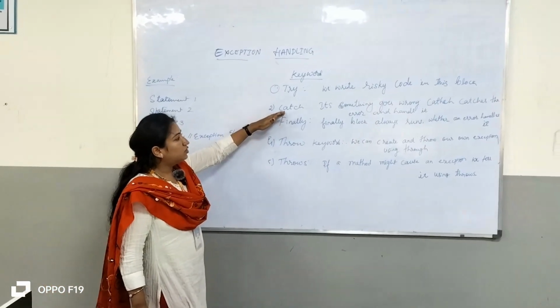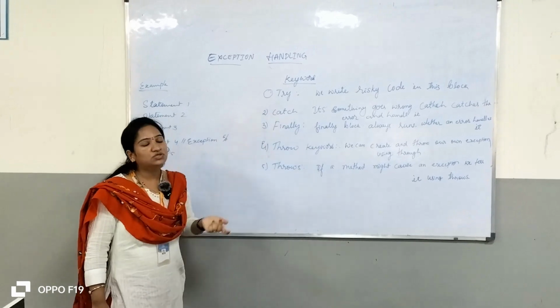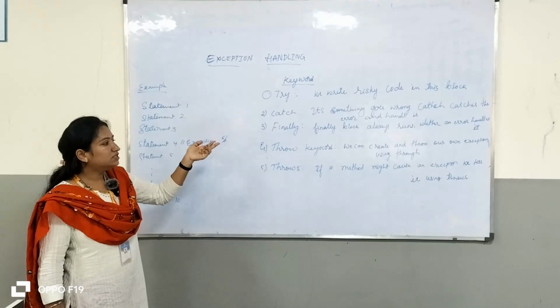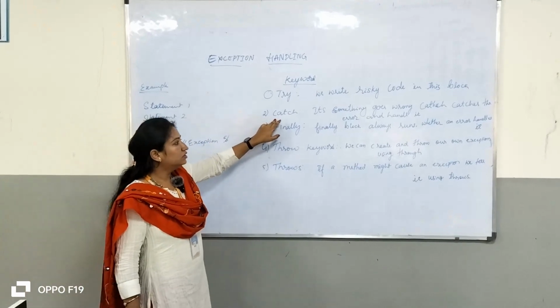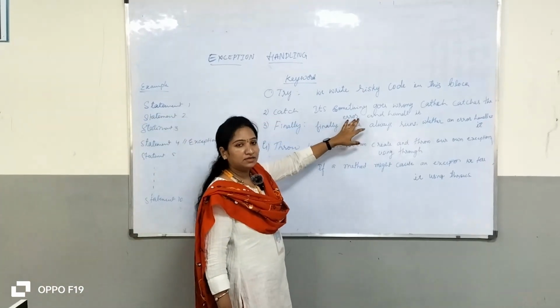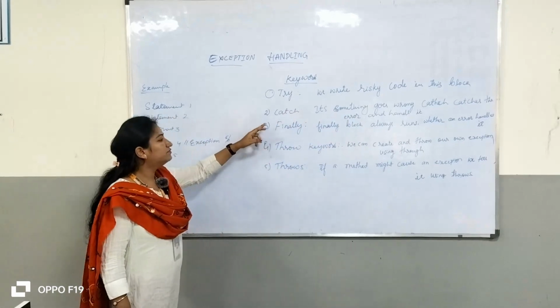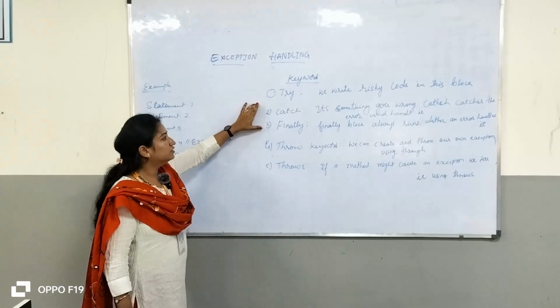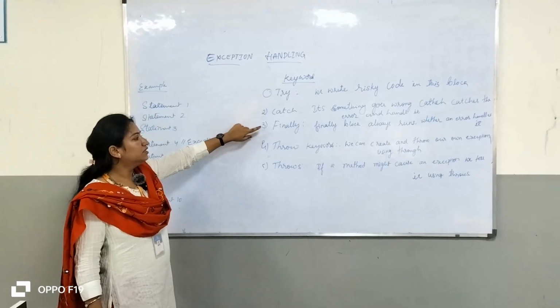Next, the catch block. If something goes wrong in the try block, that is caught in the catch block. That error can be handled in the catch block. Next, the finally block. Most of the time we use these keywords: try block, catch block and finally block.